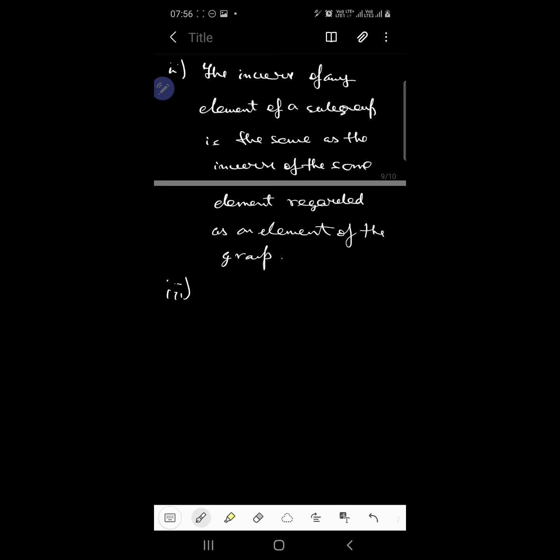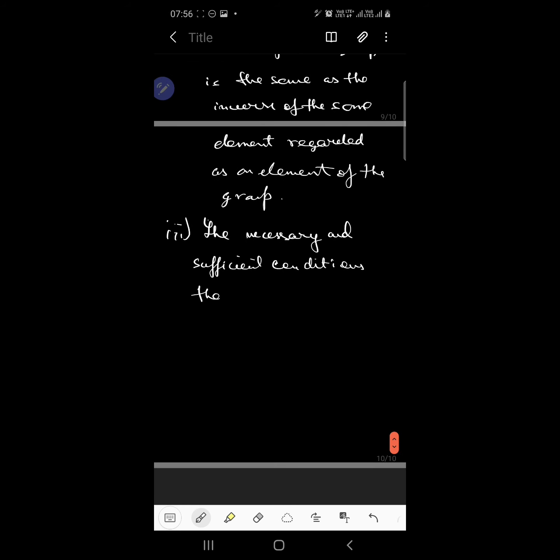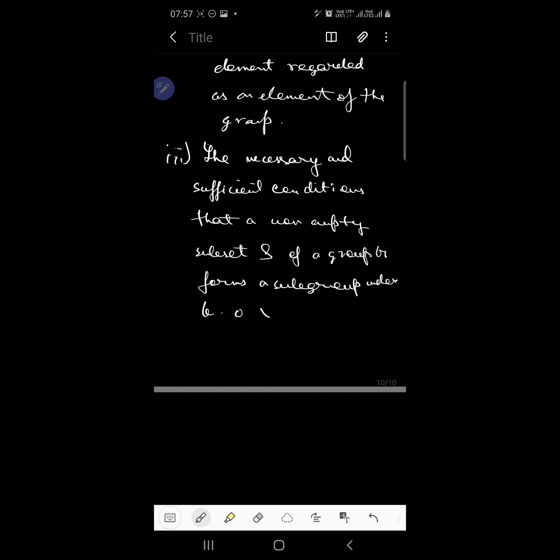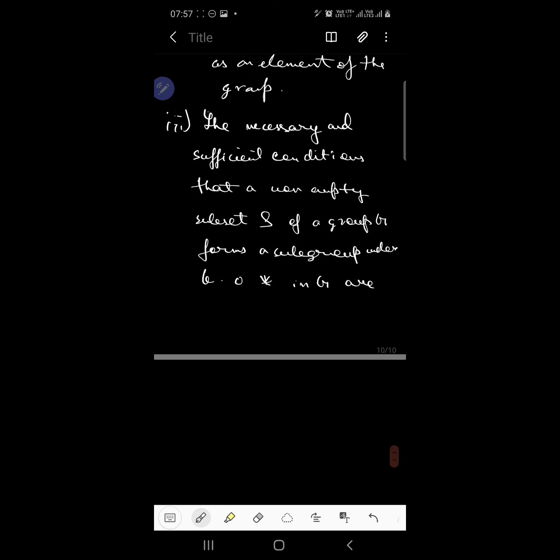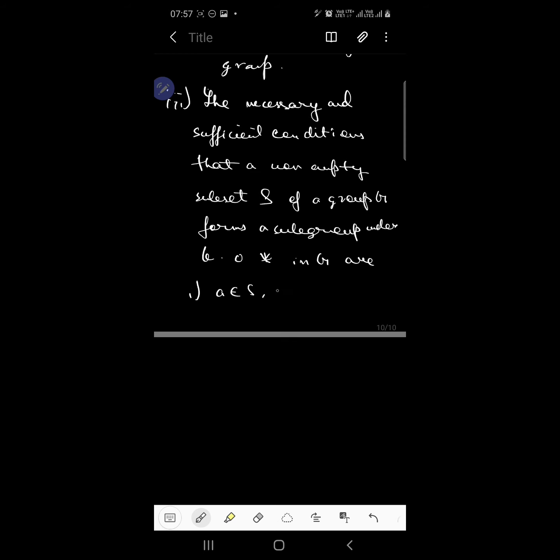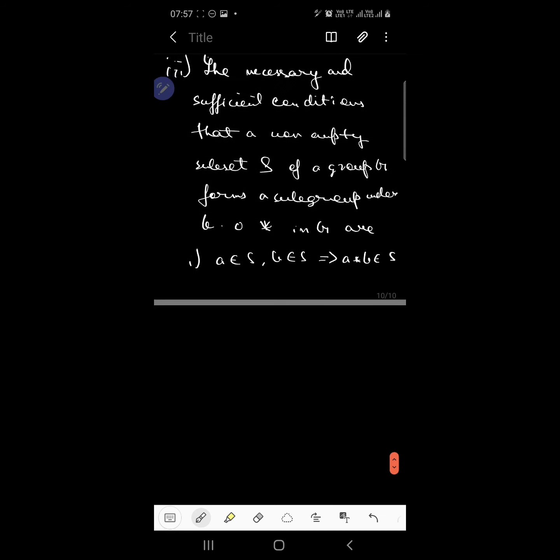Okay. So the third theorem is very important. It says that the necessary and sufficient conditions that a non-empty subset S of a group G forms a subgroup under binary operation star in G are, first condition, if A belongs to S and B belongs to S, this implies A star B belongs to S. That is the closure property.